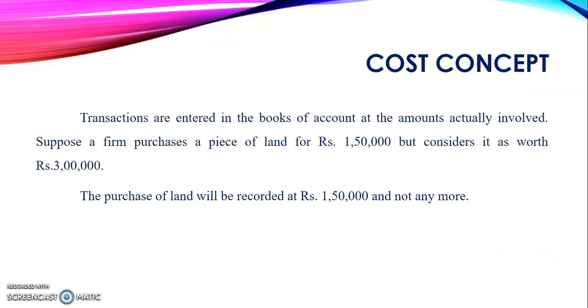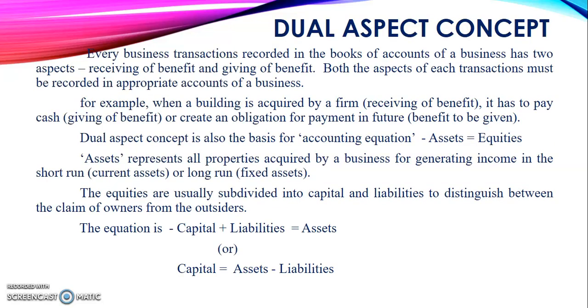Next one, cost concept. Transactions are entered in the books of account at the amounts actually involved. So, a firm purchases a piece of land for rupees 1,50,000, but consider it's worth rupees 3 lakh. So, market value is 3 lakh, but we originally purchased the land for 1,50,000. So, here we have to enter only the 1,50,000 as the value of the land, not any more.